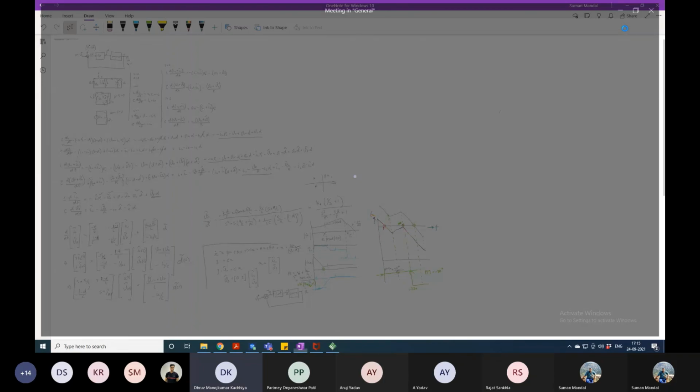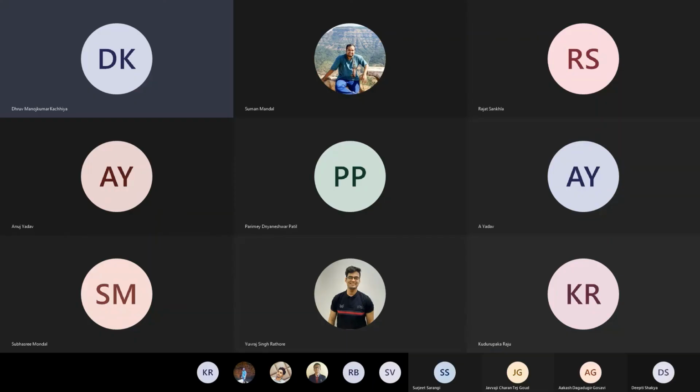So, sir, as we have taken in this buck-boost converter, the output voltage as output and the state variable X are the same, but the inputs vary. So in our case, for buck 1 and buck 2, the inputs are different, right?